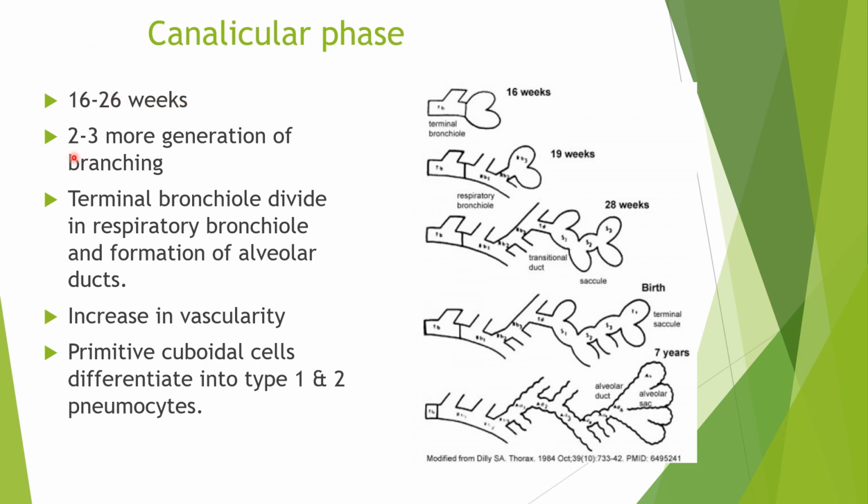After this, the canalicular phase starts from the 16th week to the 26th week of gestation, and during this phase 2 to 3 more generations of the branching system occur. The terminal bronchi now divide into respiratory bronchi, and the respiratory bronchioles then form the alveolar ducts. In this phase, there is an increase in vascularity. Also, the primitive cuboidal cells which line these alveoli develop into type 1 and type 2 pneumocytes in this phase. So in the canalicular phase, 2 to 3 generations of branching occur, and mainly the respiratory bronchioles and alveolar ducts are formed.